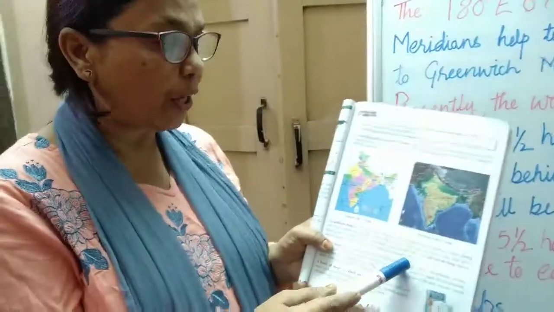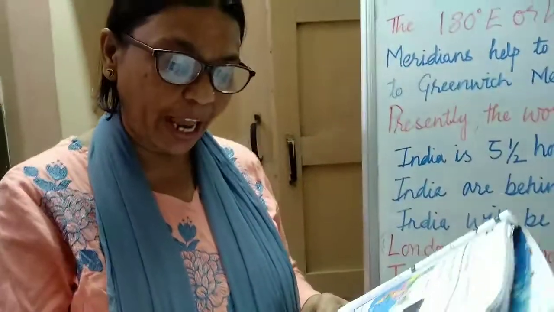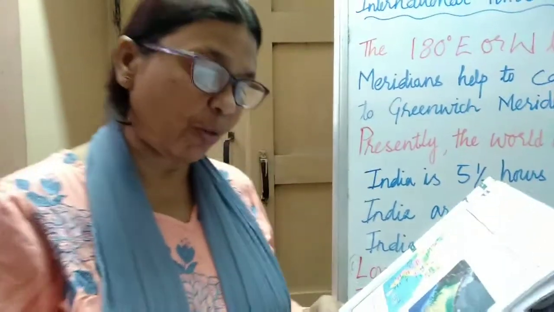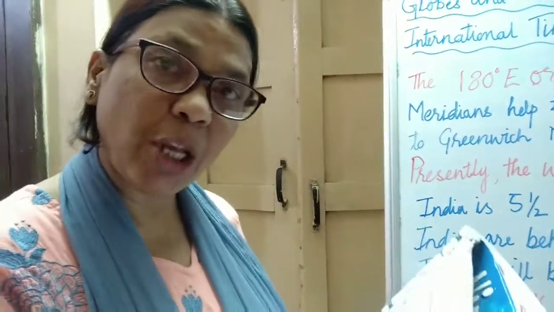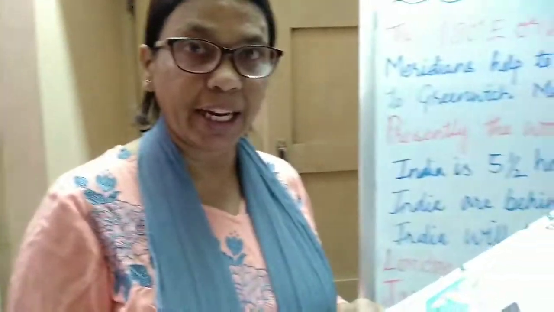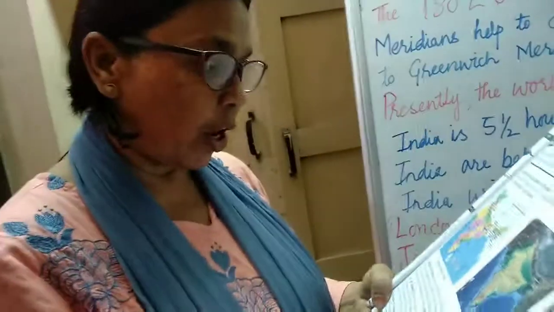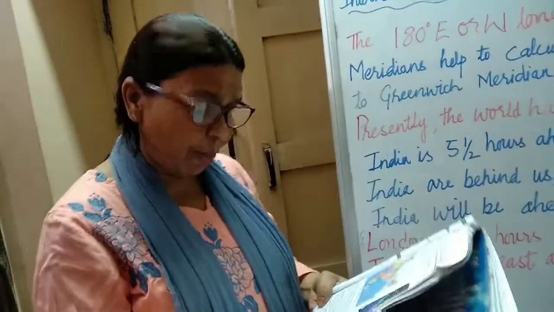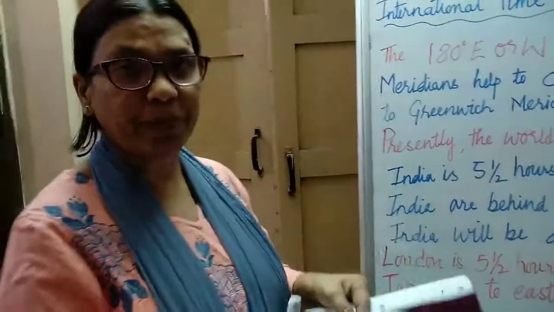Uses of maps: they are very easy to carry, and they show the population in which area. They also provide a lot of information about mountains, rivers, plains and plateaus. A book of maps is called an atlas, and it will show you both physical and political and many other different types of maps. Thank you.